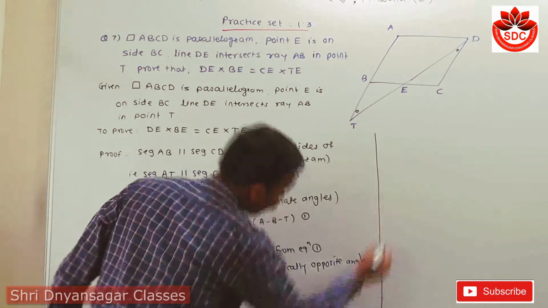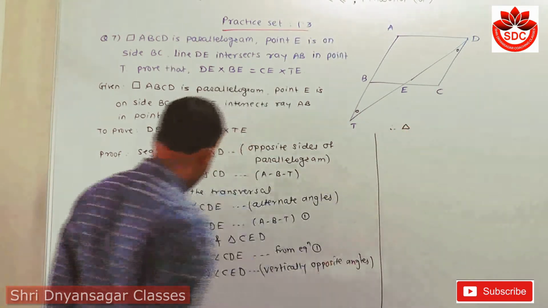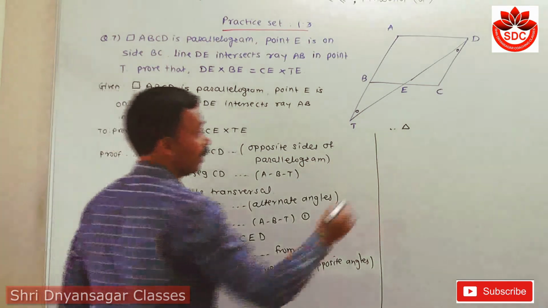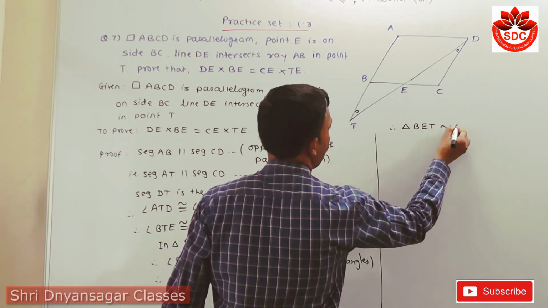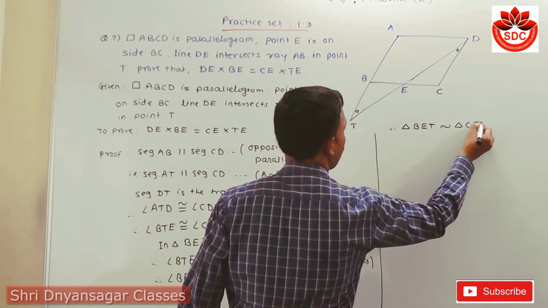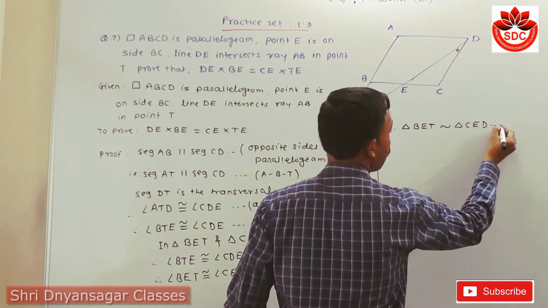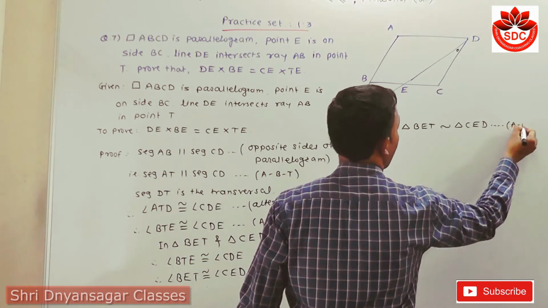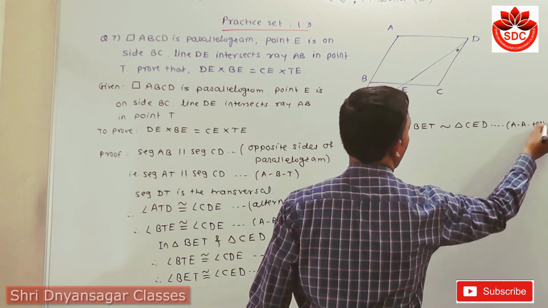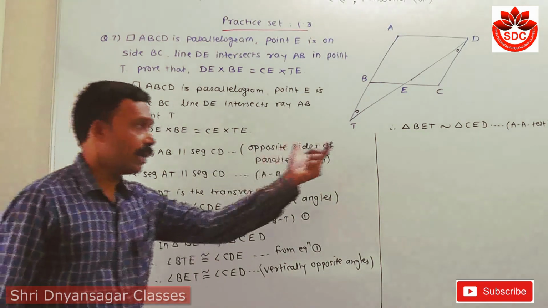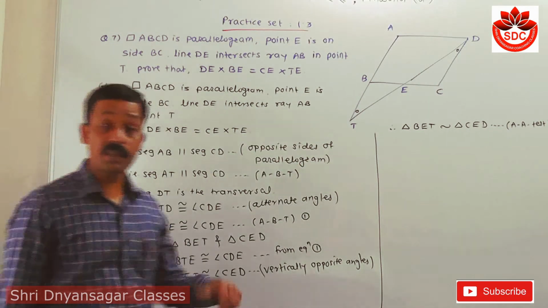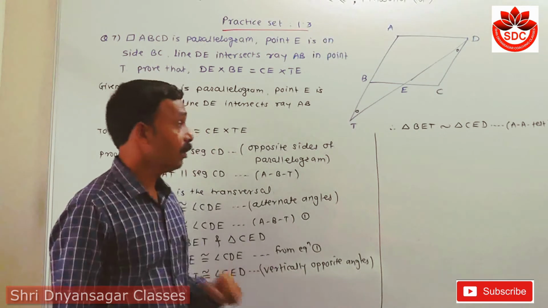Therefore I write here that triangle BET is similar with triangle CED by using which test? AA test of similarity. Student, if these two triangles are similar by AA test, then their corresponding sides are also in proportion.